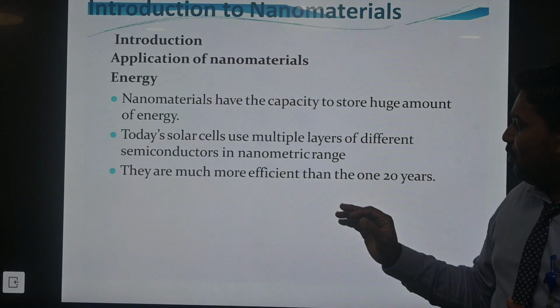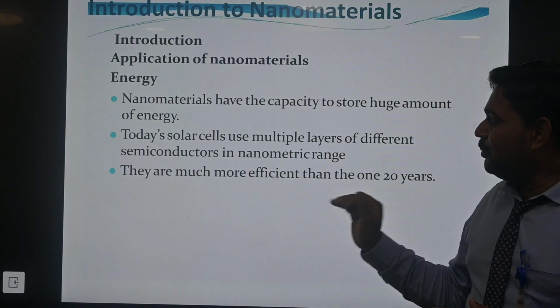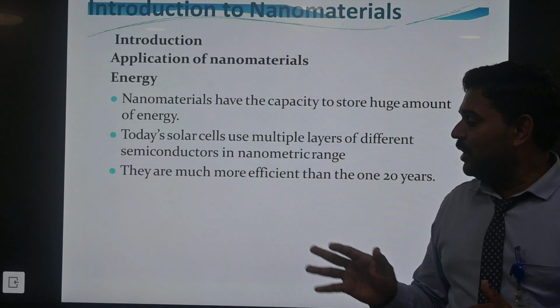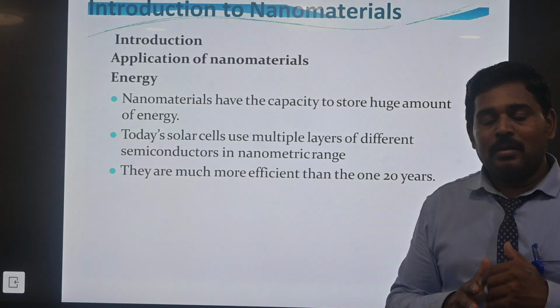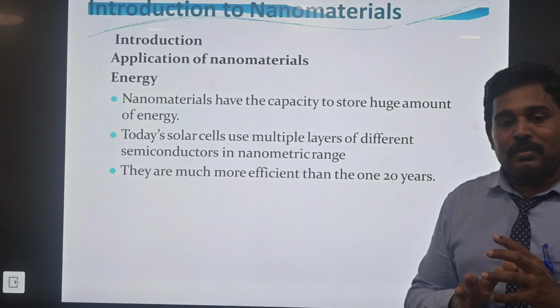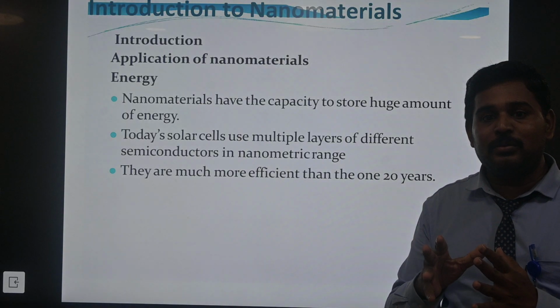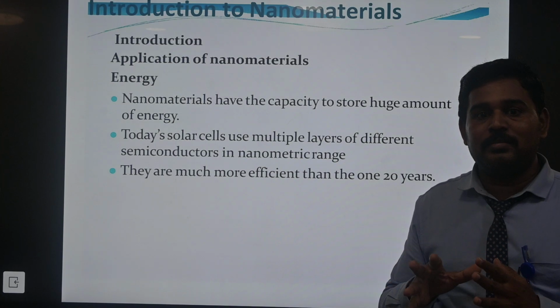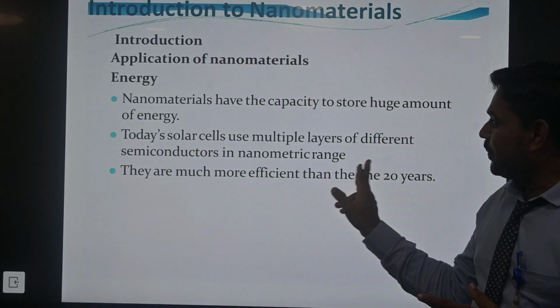There is much more efficiency than 20 years ago. The semiconductor will be used in Chandrayaan 3, and Chandrayaan 3 will be coated with the material. The program configuration is through the CMOS, and the camera configuration is through Chandrayaan 3.